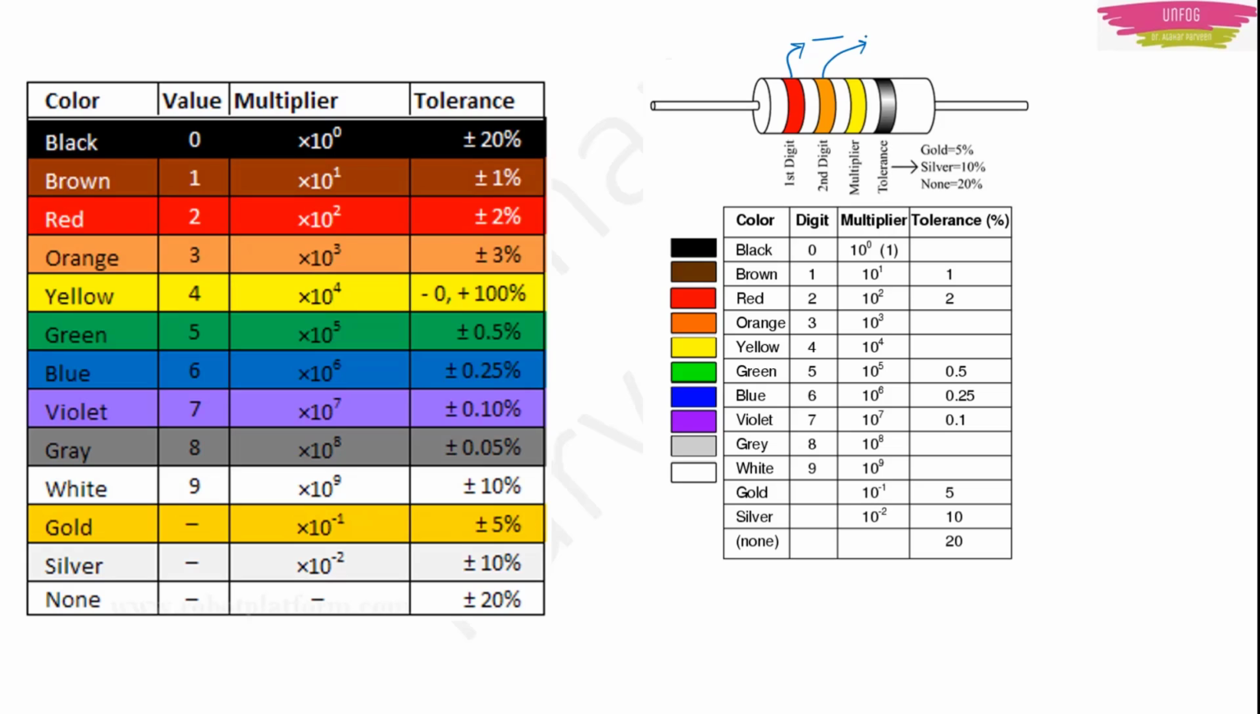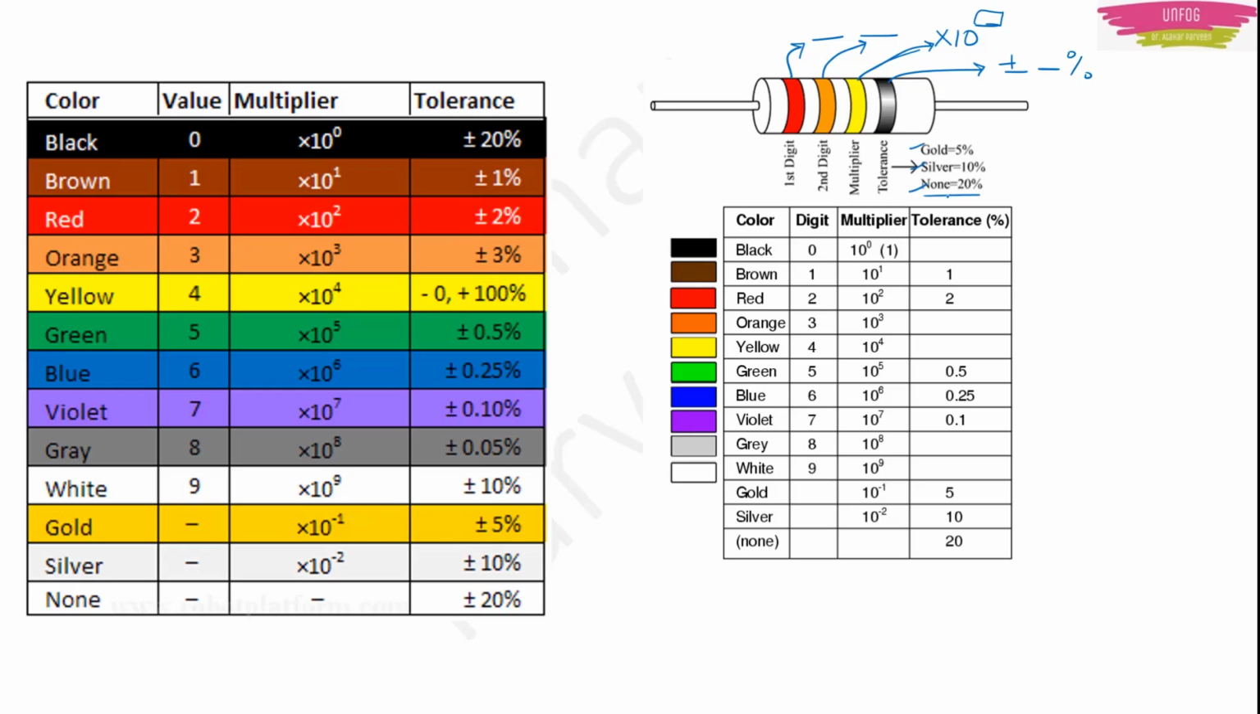The second color will give you the second digit. The third color is a multiplier. It will give you some number which will be the power of 10. That number will be given by this third color. The fourth color will give you tolerance. It will give you plus or minus some percentage. That could be gold, silver or none.